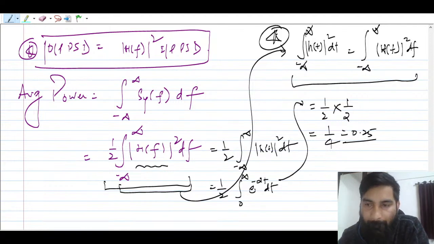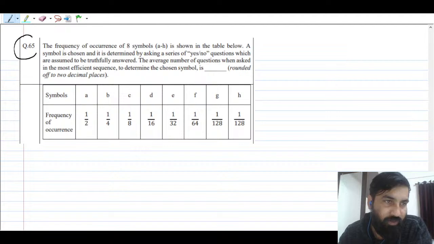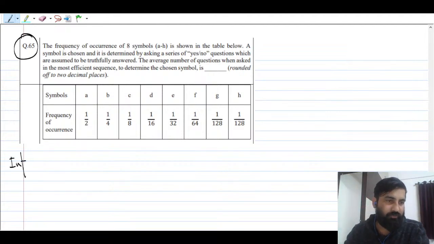Okay, the next question was a very good question, question number 65. And this question is from information theory, guys. Information theory.